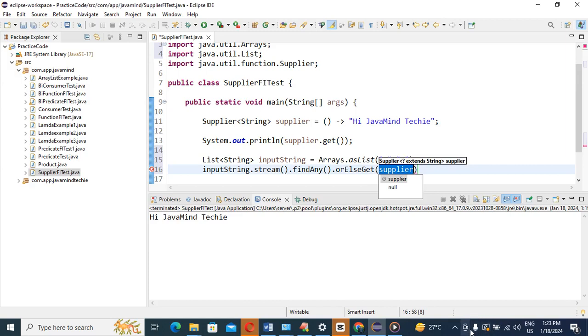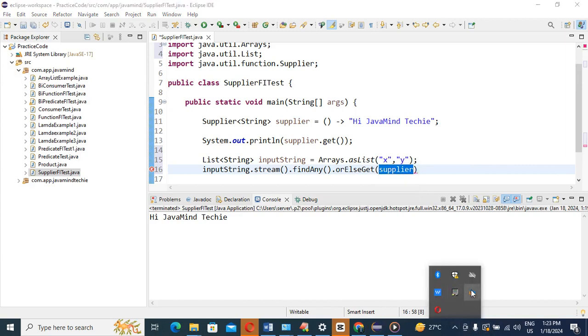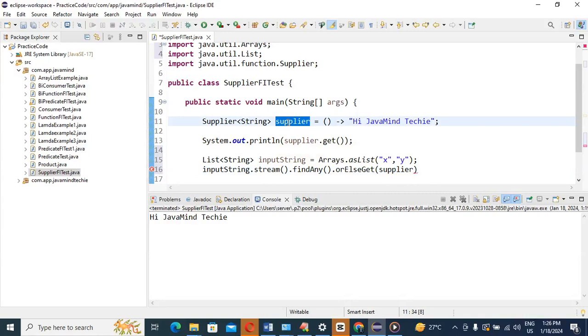Yes or no, guys? Tell me, it expects only a supplier. So what I mentioned here is the supplier, right? We have a supplier reference, and it is an interface that we can pass here. Yes or no? Guys, tell me yes or no. So now what can we do?